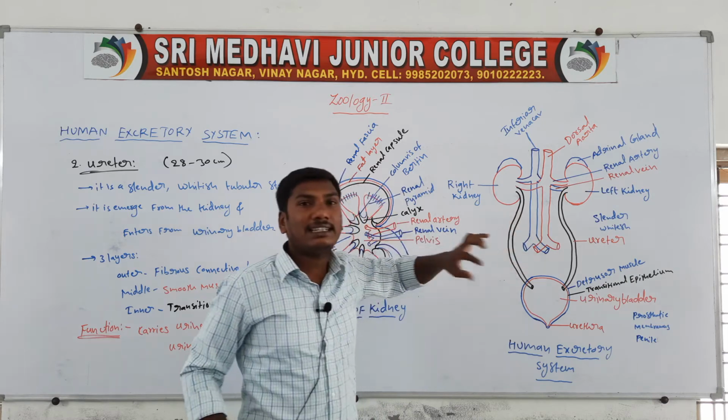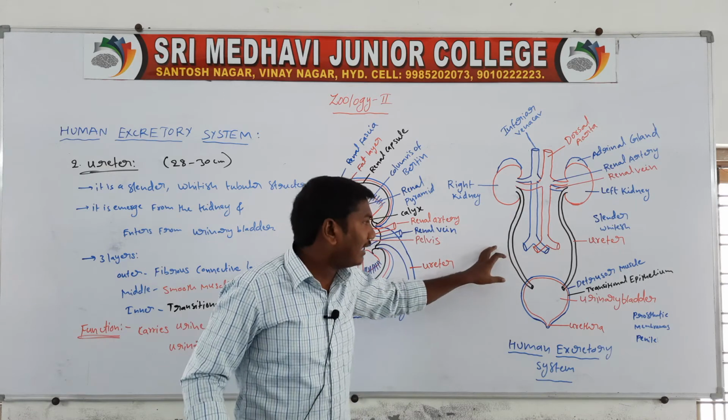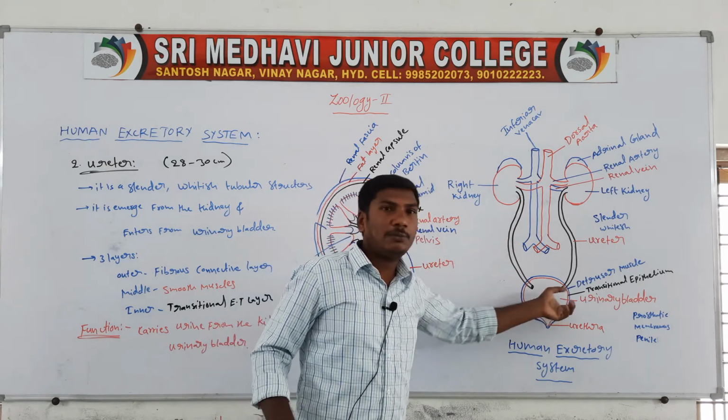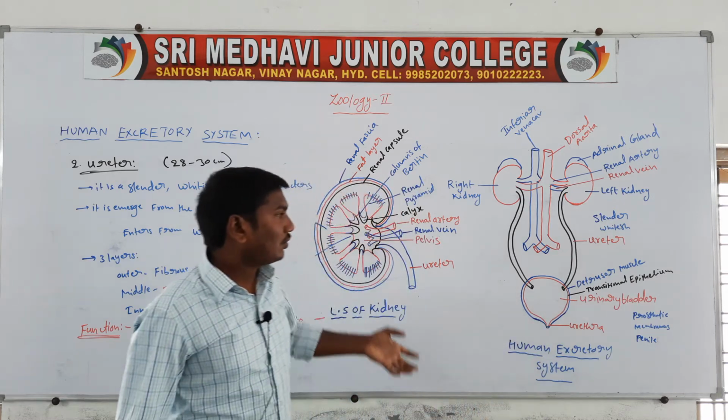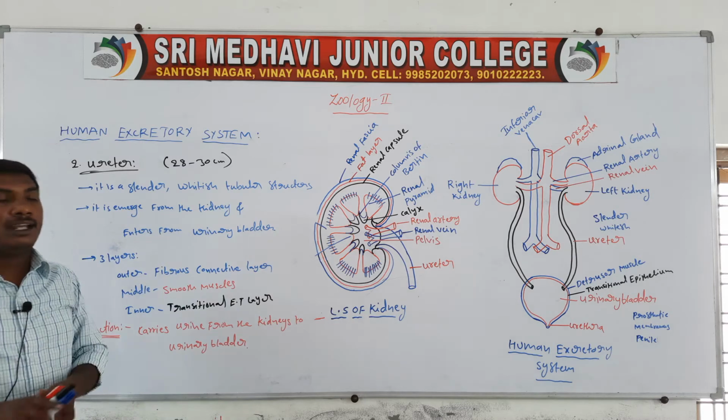The wall contains three layers: the outer fibrous connective tissue layer, the middle smooth muscles, and the inner transitional epithelium layer. These open through separate openings into the urinary bladder. Its function is to carry urine from the kidneys to the urinary bladder.